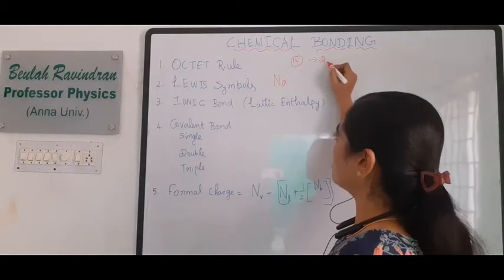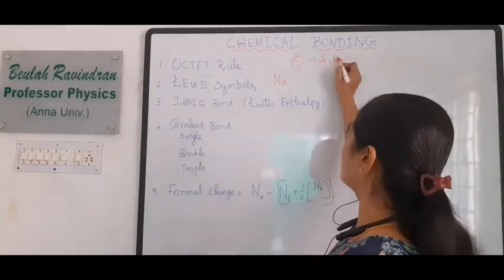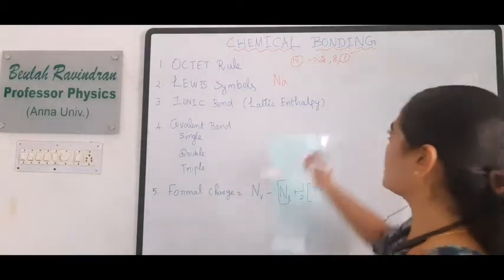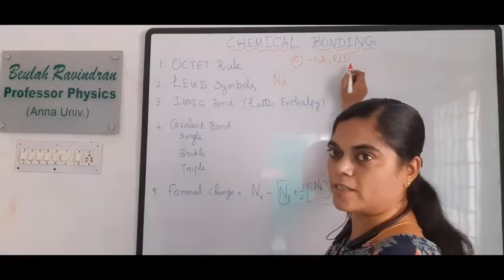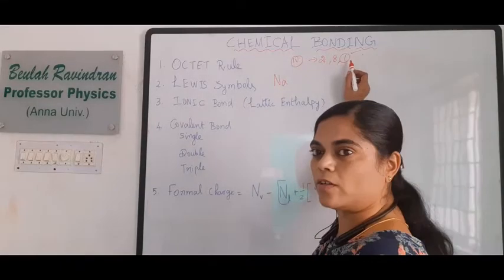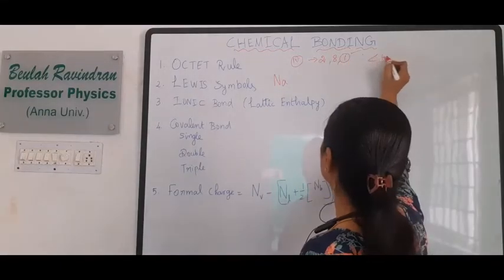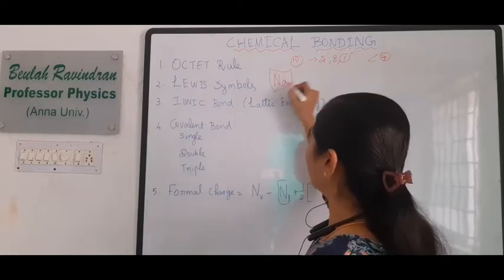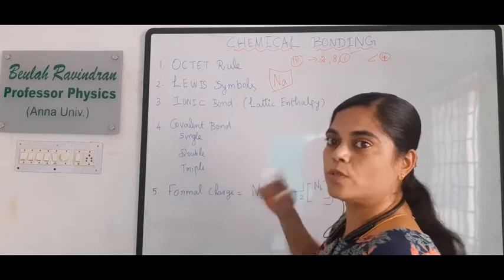It is the octet configuration, not an electronic configuration. Now the outermost orbit should contain only 1 electron. It is less than half filled, that is less than 4. So the sodium metal tries to lose 1 electron.